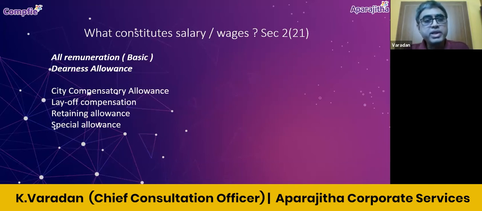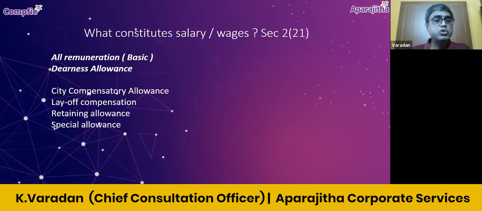Apart from these two components, I have also mentioned four other components: city compensatory allowance, layoff compensation, retaining allowance, special allowance. These components are not specifically mentioned in the definition, but yet these are to be considered as wages for the purposes of payment of bonus, right? This is by way of operation of other sections. Whether layoff compensation is to be considered as wages or not, yes, it is, but it is not mentioned in the section definition. It is there in a different section, or it comes out of some of the judgments given by the appropriate courts.